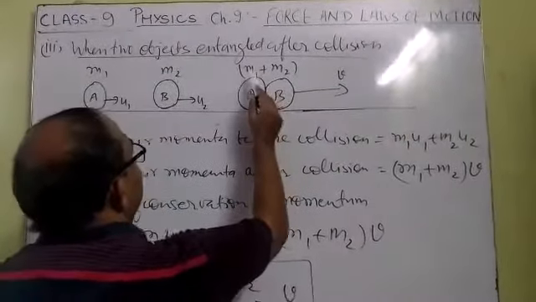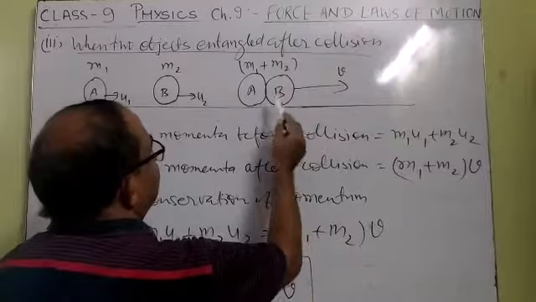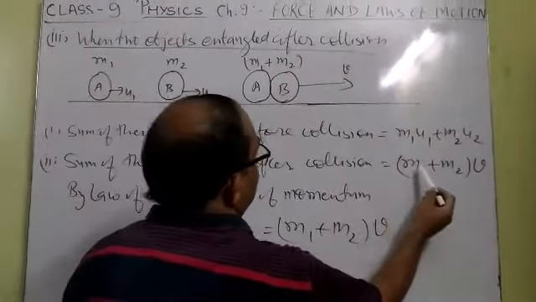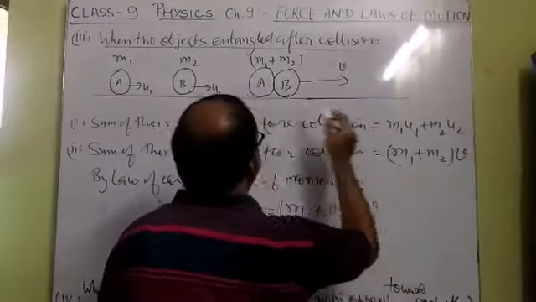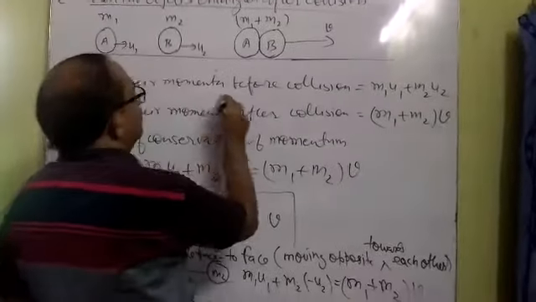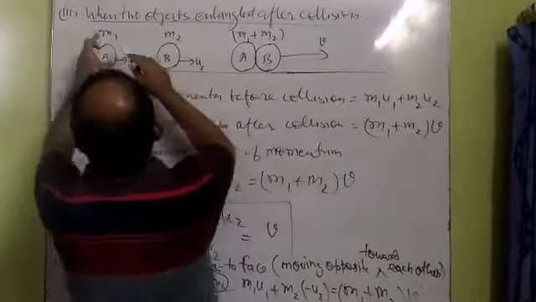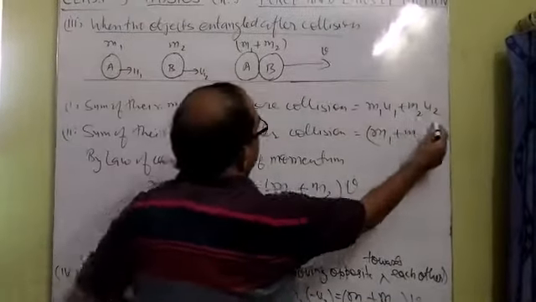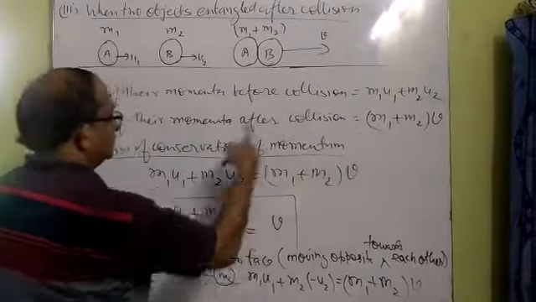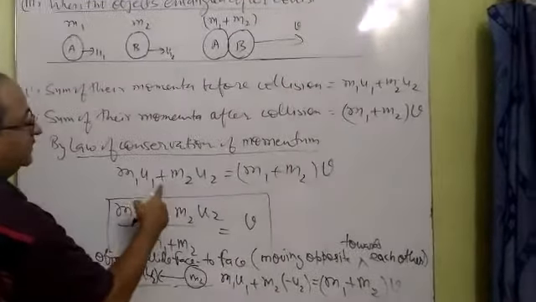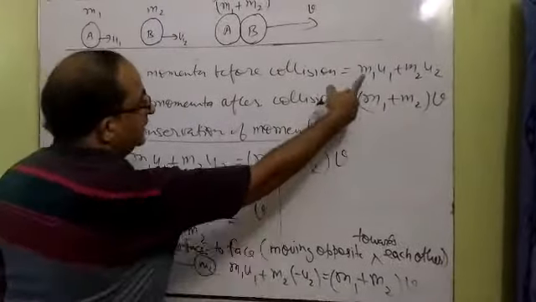That time we can calculate the total momentum after collision as m1 plus m2 into the common speed v, whereas the sum of their momenta before collision will be m1 u1 plus m2 u2. By the law of conservation of momentum, the sum of their momenta before collision is equal to the sum of their momenta after collision.